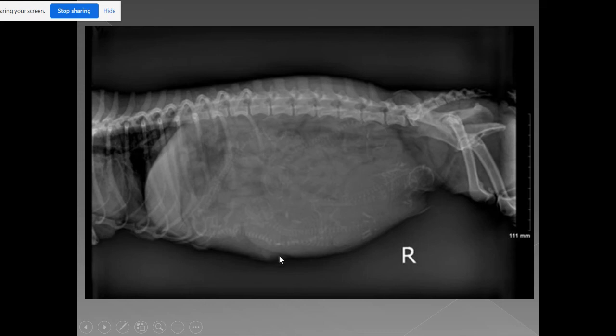Now, typically, we don't x-ray pregnant women, human women, because it is harmful to the baby. But with dogs and cats, they have more than one at a time. So it's really important for us to count how many the dog is going to have in case there's complications. So we count the skulls and the spines, and there are actually 6 of them in here. So this dog was pregnant and had babies, and we just counted how many there were.